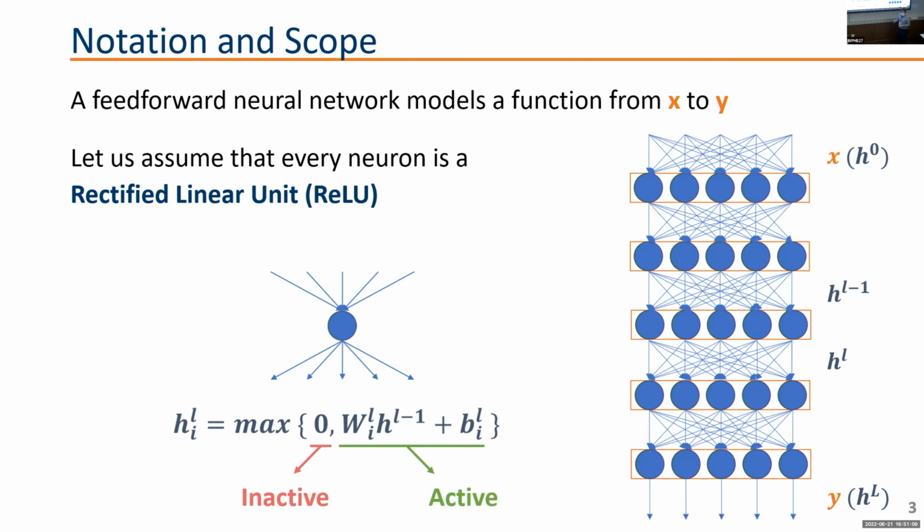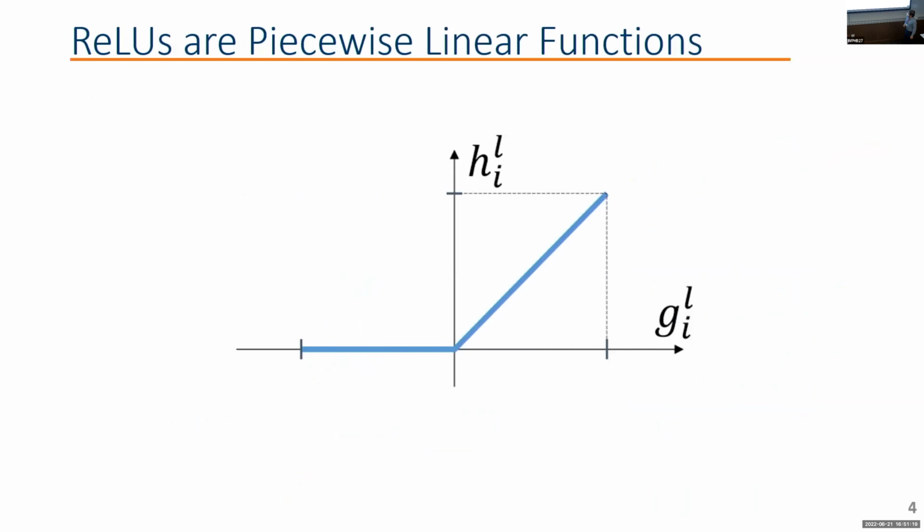But sometimes they see something useful and they send something forward, which is the case when we have a positive output here. That's when we call this particular neuron active. Now, what's very interesting about ReLUs is that this is the simplest activation that you can think of. In every neuron, we have to have some form of nonlinear function to make the neural network more expressive. And the ReLU is the simplest possible way you can imagine.